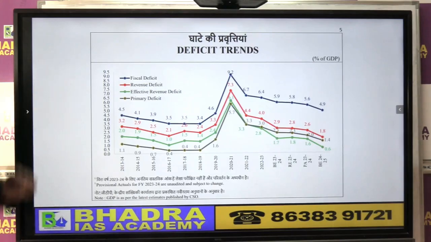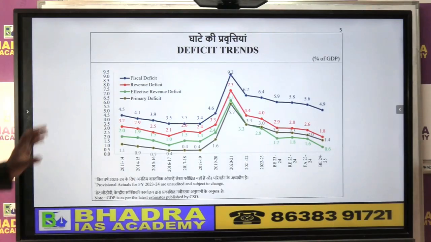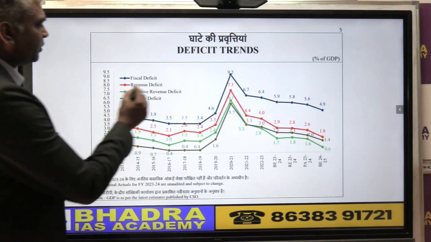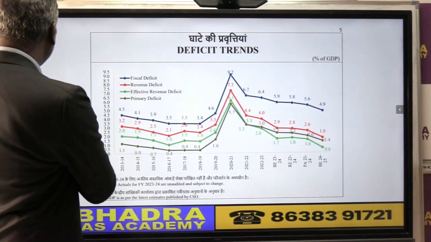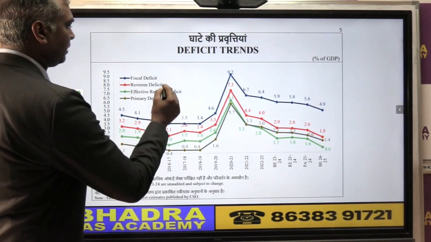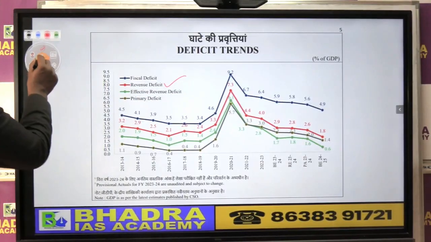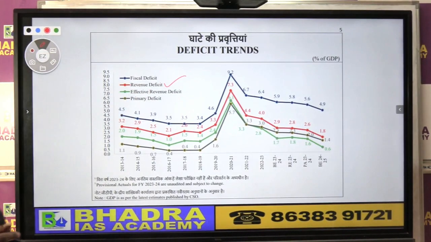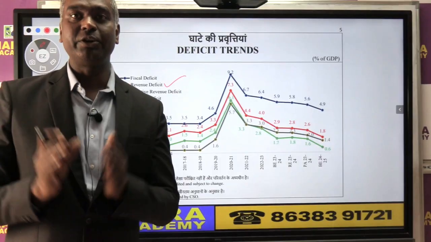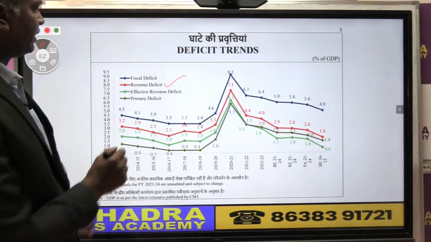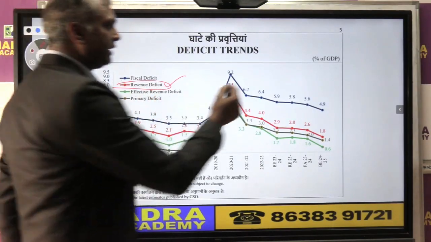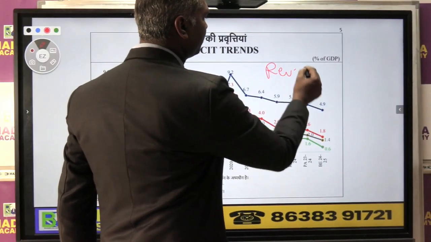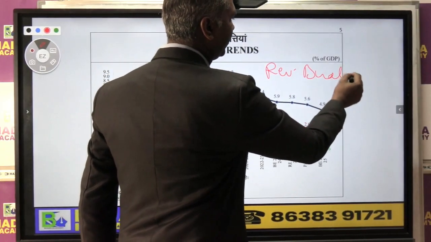Now if you look at the deficit ka understanding in the budget, first one, as I told you, is the idea of revenue deficit. Now government is not very much targeting the revenue deficit. What is the basic concept of revenue deficit? Revenue deficit simply means it relates to revenue budget. Okay.